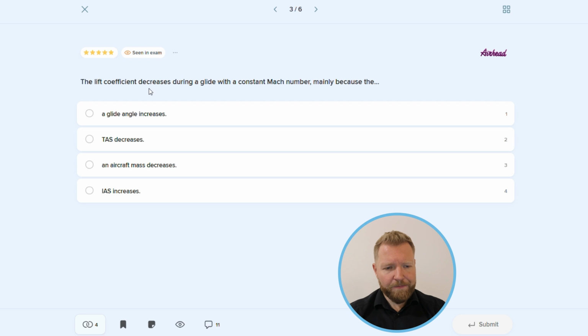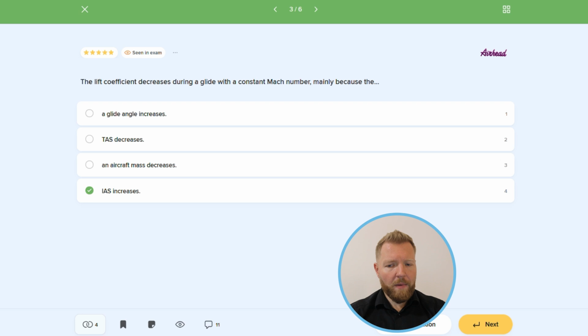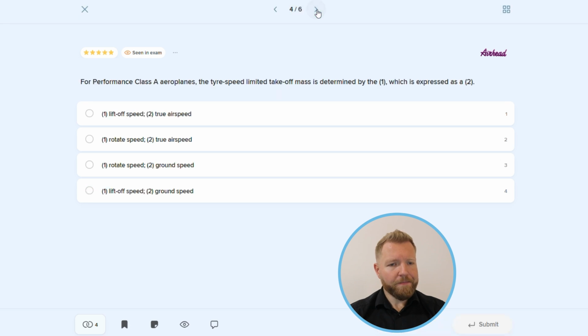Now, the lift coefficient is influenced by the angle of attack, the thickness, and camber of the airfoil. In other words, since we do not change the configuration, descending with a constant Mach number, we have to constantly reduce our angle of attack. So coming back to the question, the lift coefficient decreases during a glide with a constant Mach number, mainly because the indicated airspeed increases. And it is a correct one.